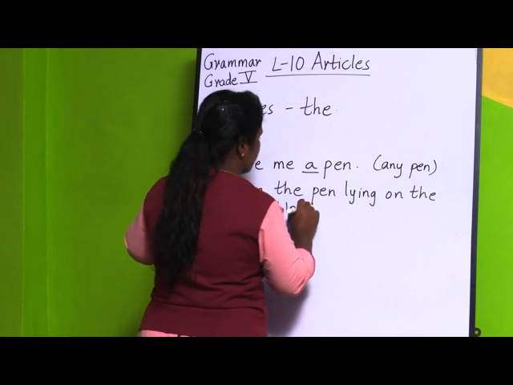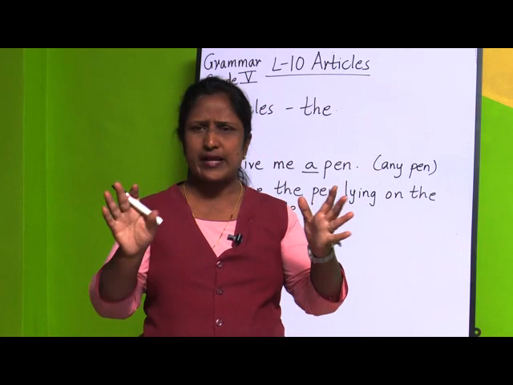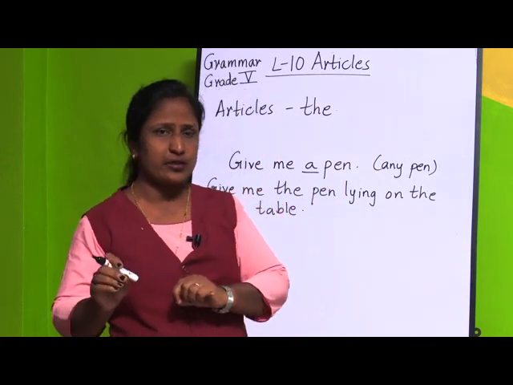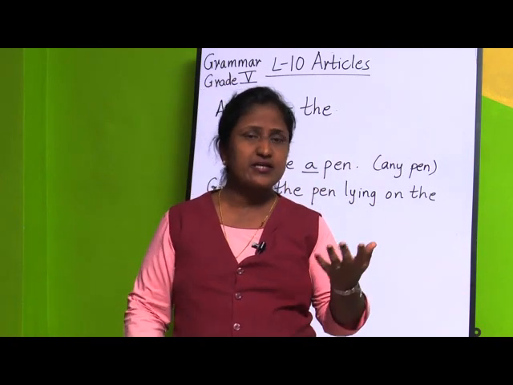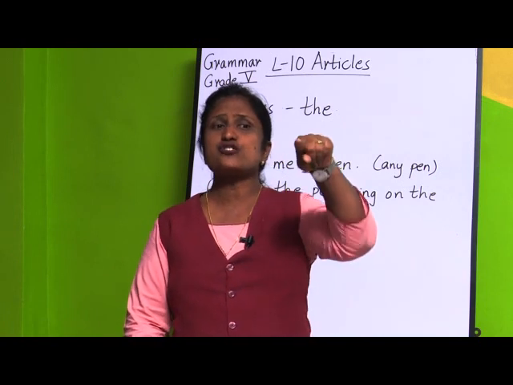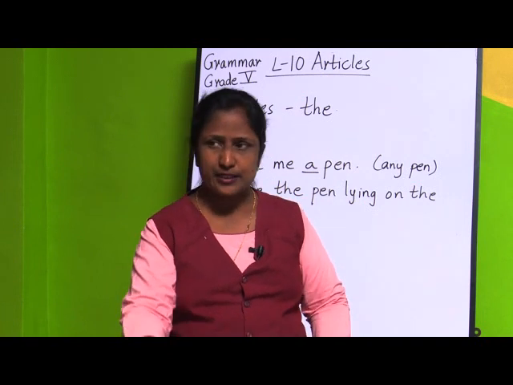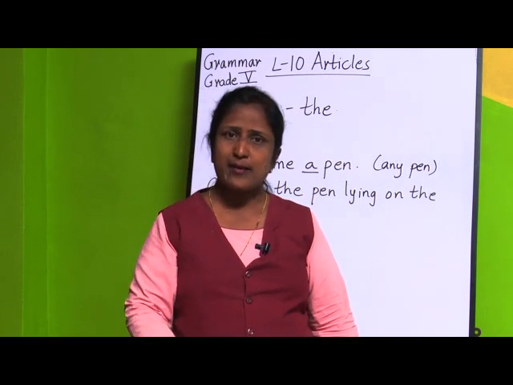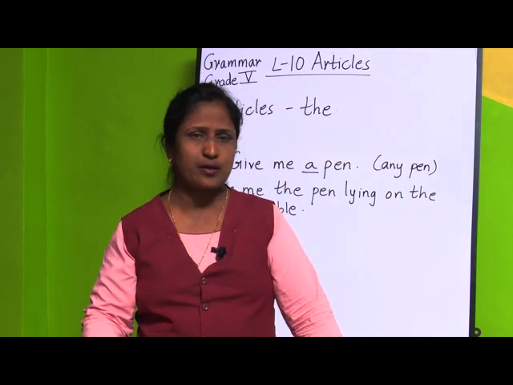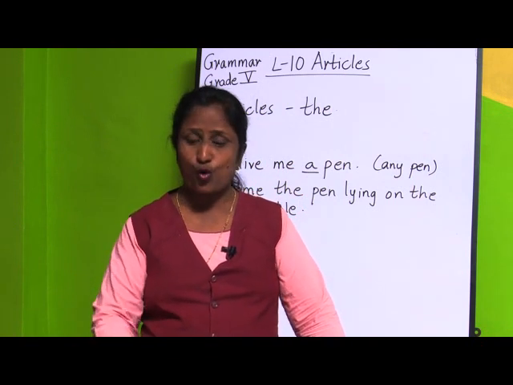See children, if I am there in the class, and I ask you, children give me a pen, I am asking for any pen from you. I am not saying that I want this Montex pen only or Reynolds pen only. I am asking for any pen. So, I am saying give me a pen. But if I say give me the pen which is on the table, on the table only one pen is there, means a particular pen. So, that time I am going to use the article the, because I am talking about only one particular pen. I will say give me the pen lying on the table.